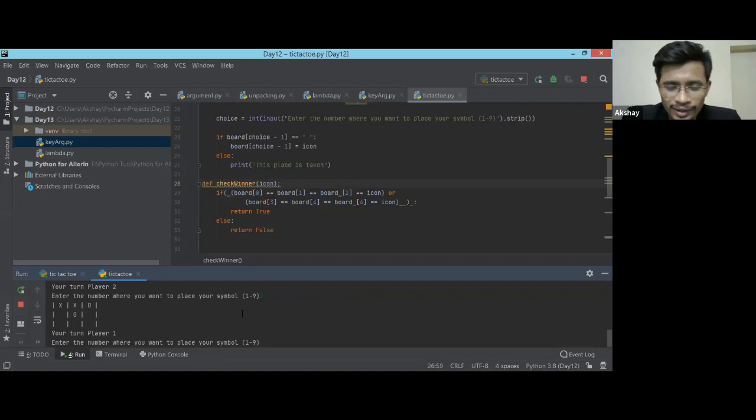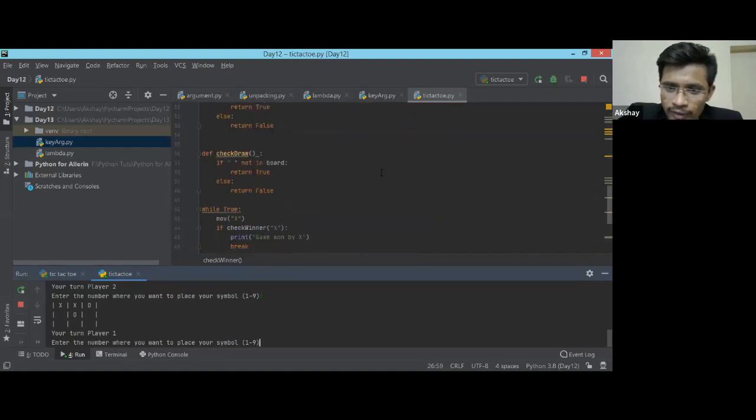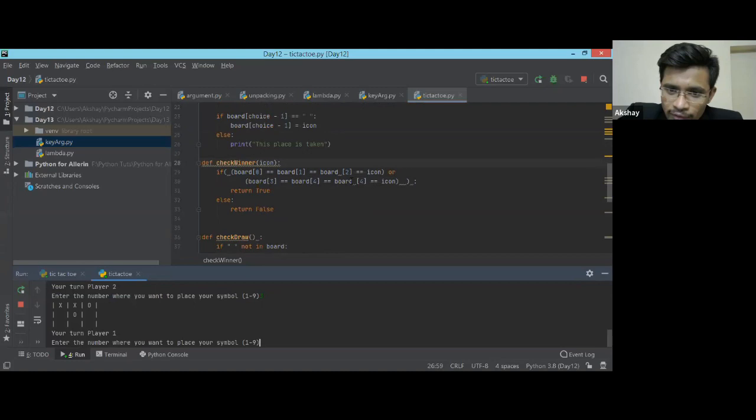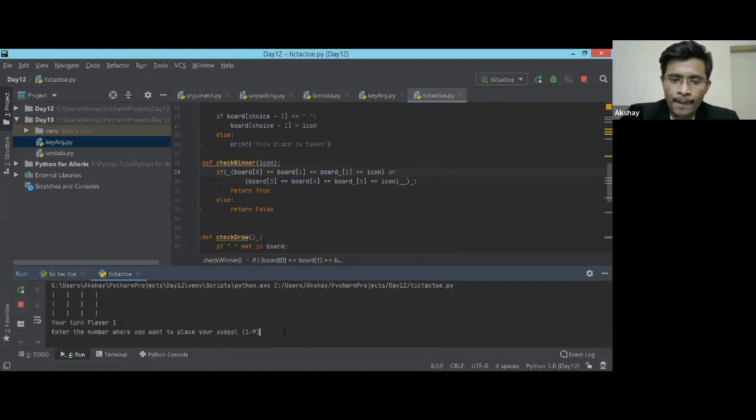Sorry, I am not supposed to give that 3. I made a mistake. There is one more condition where the person will win, and that is the second condition, right? 3, 4, and again I gave a 4 here. This person will win because 4, 4, and it will be equal. Let me run the code because this will not give us the right output. Okay, again we are going.